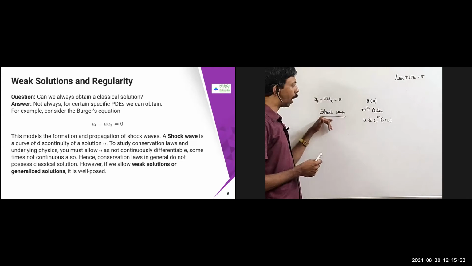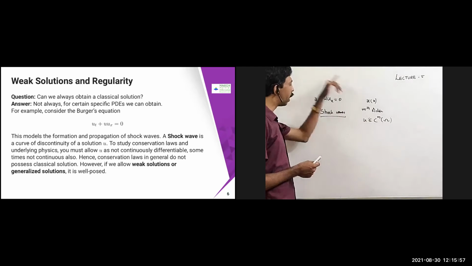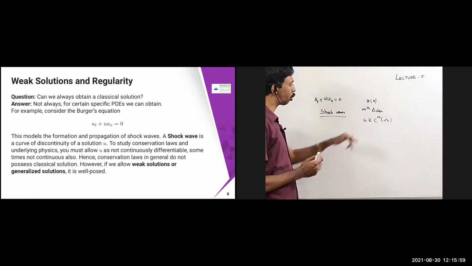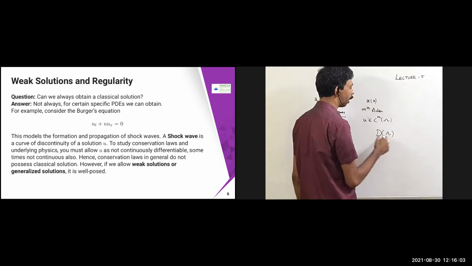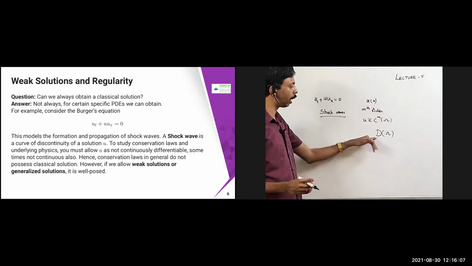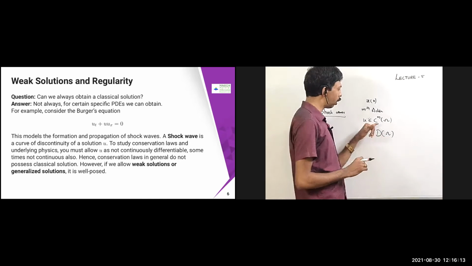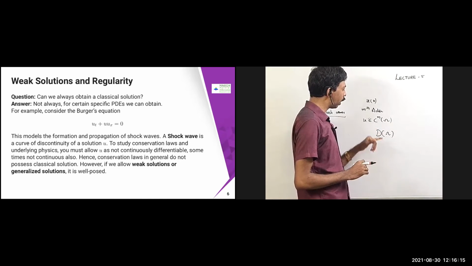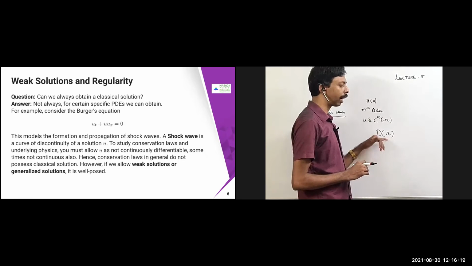So I am expecting u belongs to C^m of omega, but for this problem it is not going to belong to C^m of omega. Instead I will get something like D of omega. I will explain that later. This is called the distribution space; D of omega means it is a distribution function. If u belongs to D of omega instead, then that is called a weak solution or generalized solution.